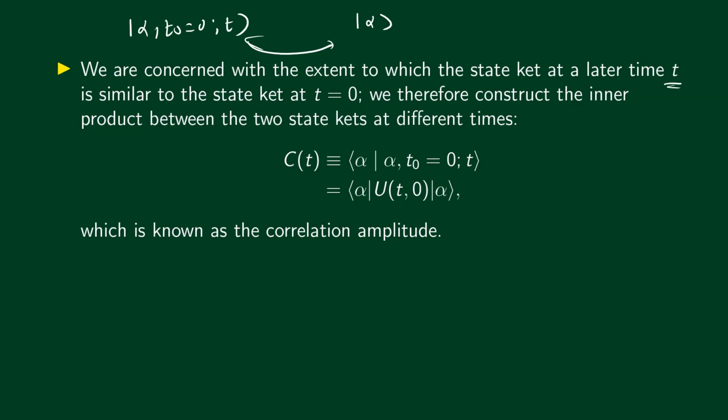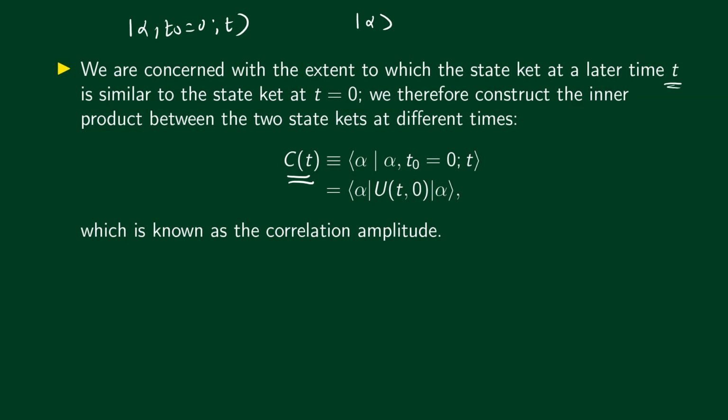To quantify this, we can construct the inner product between these two states, because the inner product will give us the overlap between these two states. It will quantify how much these two states overlap. So we define the correlation amplitude C of t as the inner product between the initial state and the state at a time t.